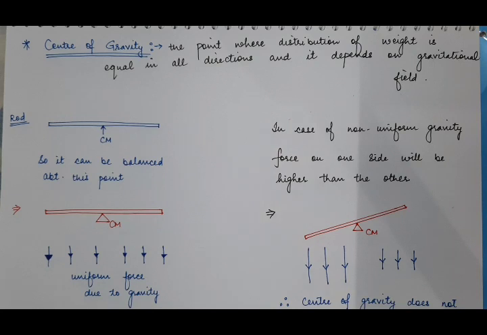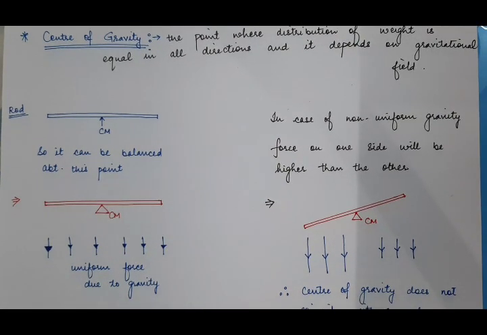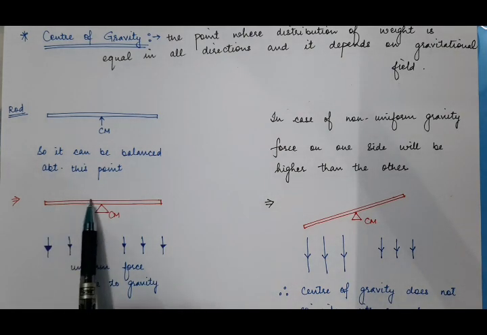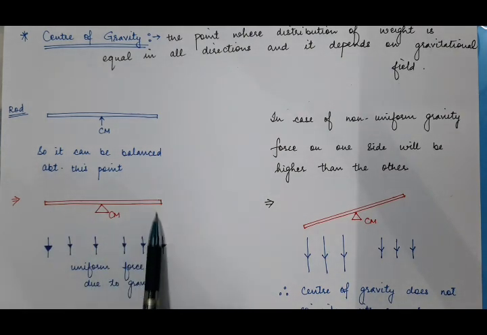Then, as I have already told you, the center of gravity depends upon the gravitational field, the force due to gravity. Suppose the gravitational field is uniform, meaning there is equal or uniform force due to gravity here as well as here. So this is equal uniform force due to gravity, and it is attracting this rod towards itself downwards.